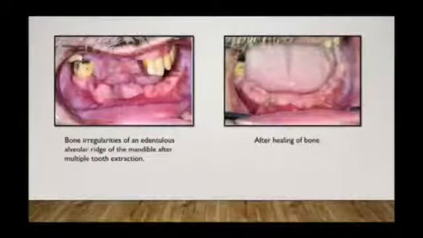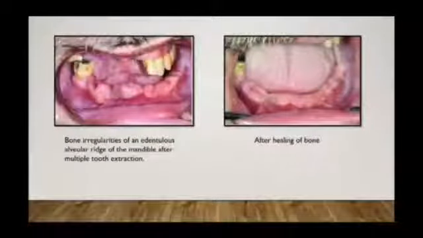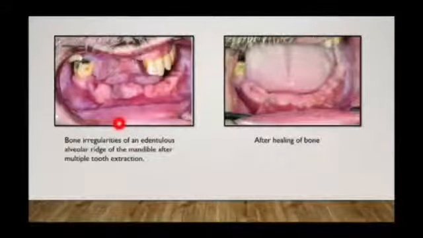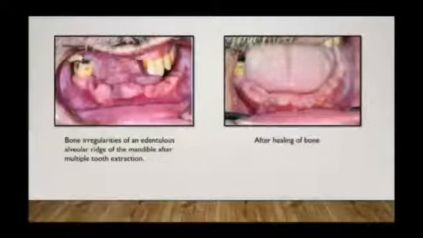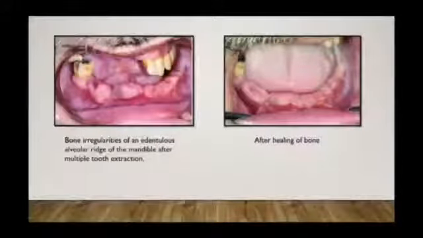This is the picture before the surgery, which shows the irregularities of the edentulous alveolar ridge of the mandible after multiple tooth extraction. And the right side picture is after the surgery, showing healing of the tissue.